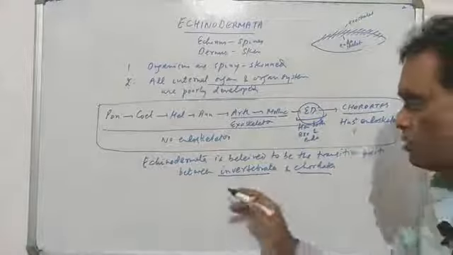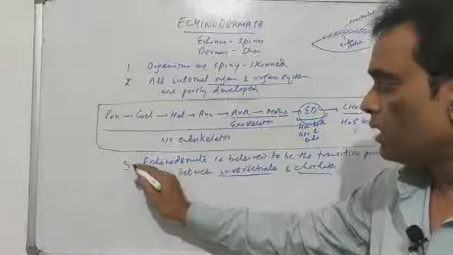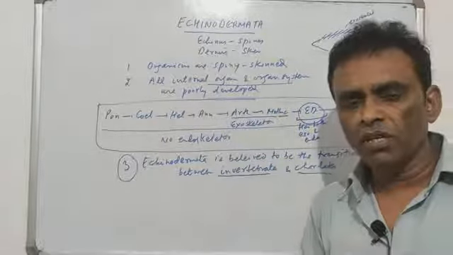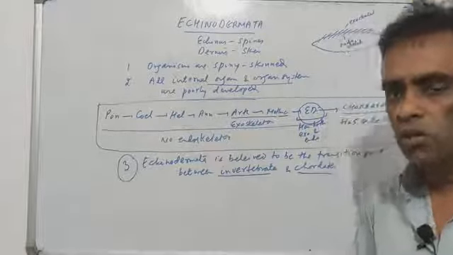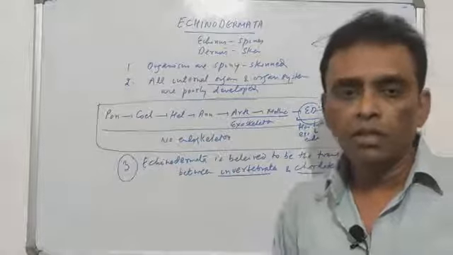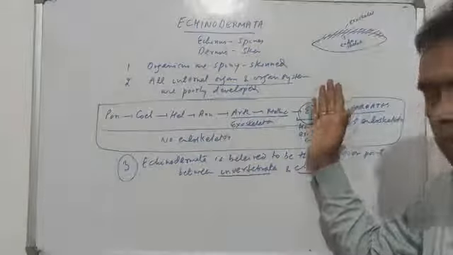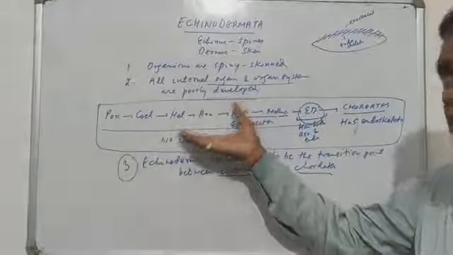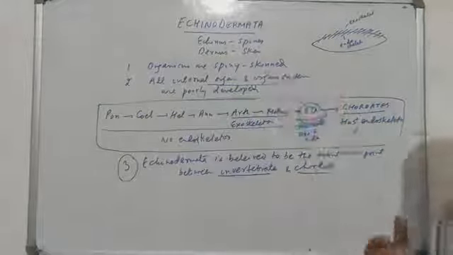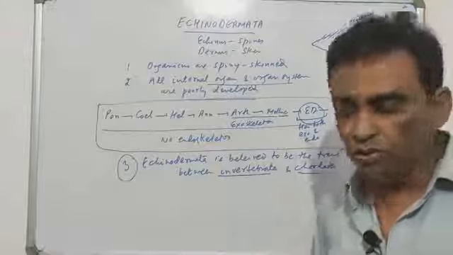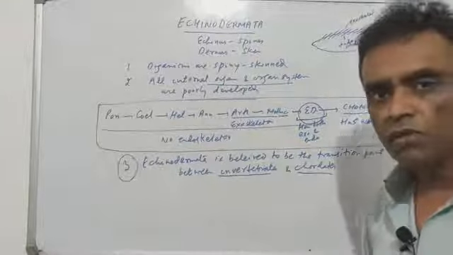Just because of this one very important character, the Echinodermata, which has otherwise very poor characters, almost like a primitive group of invertebrates, has been kept at the highest group of invertebrates. It shows a transition from invertebrate to chordates, the development of endoskeleton from exoskeleton. I hope you understood that.